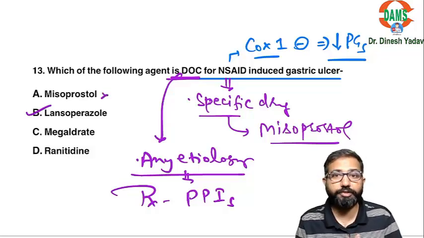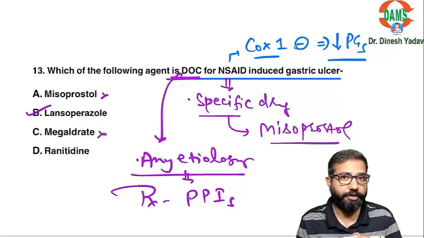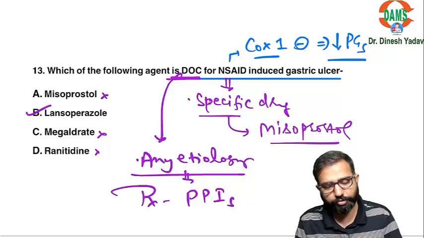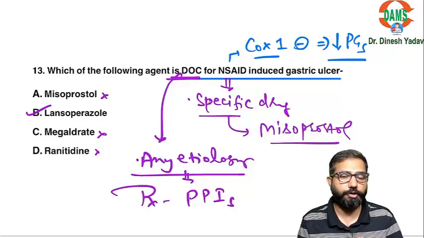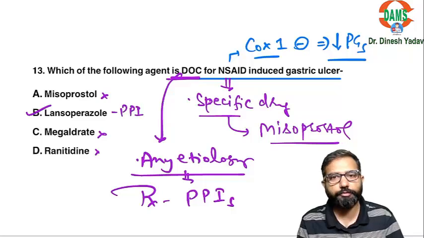Misoprostol is not the drug of choice, that is the specific drug. Magaldrate is the antacid, that is just to control the symptomatic relief. Ranitidine can be used but not a choice, H2 antagonist. Lansoprazole is the PPI, proton pump inhibitor, and they are the drug of choice.